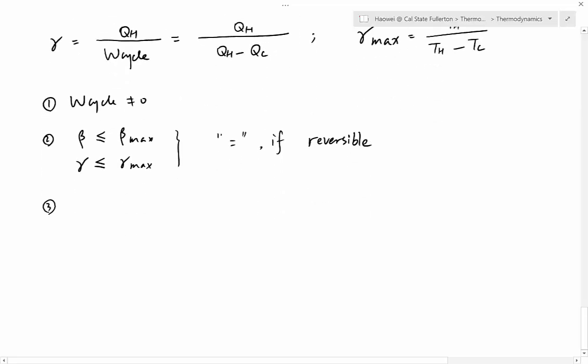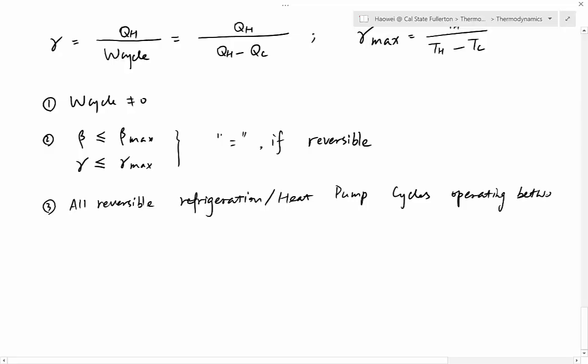And then one more thing. Our reversible refrigeration, or heat pump cycles operating between the same TH and TC have the same beta and gamma.